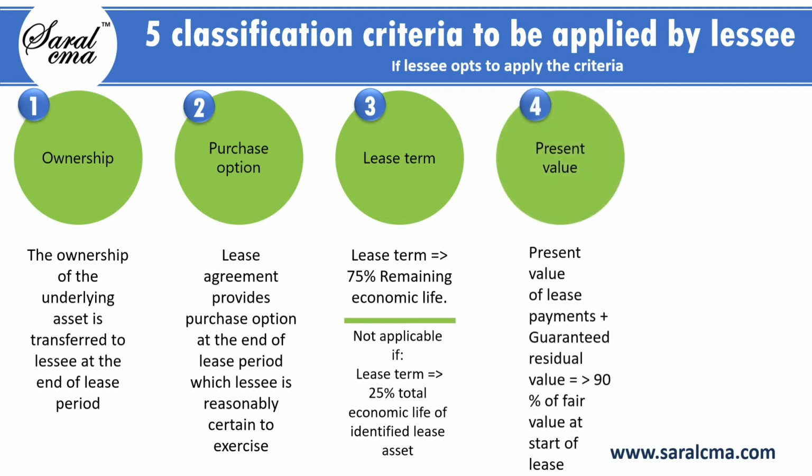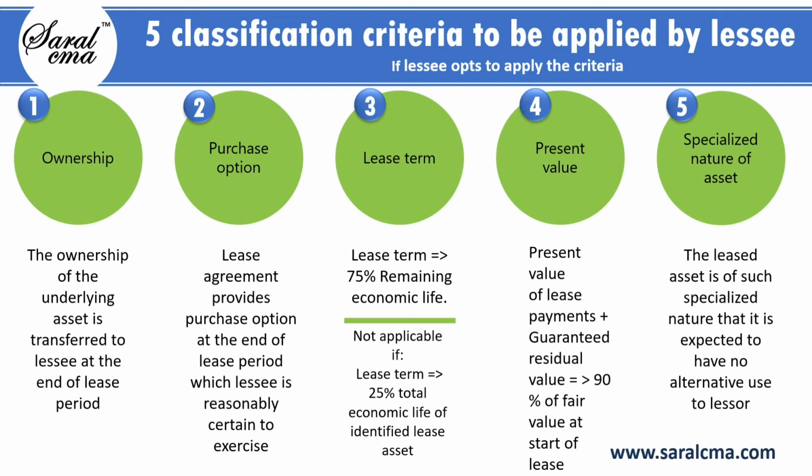The fourth criteria is about whether present value of a leased payment together with guaranteed residual value is more than or equal to 90% of the fair value of the asset at the start of the lease. Fair value of the underlying asset in a lease arrangement is the price that would be received to sell the asset in an orderly transaction between market participants at the measurement date. The final criteria checks whether the leased asset is of such specialized nature that it is expected to have no alternative use to the lessor.